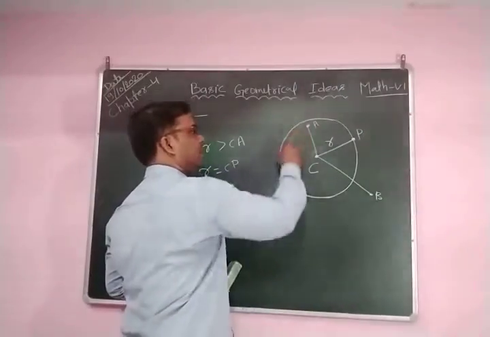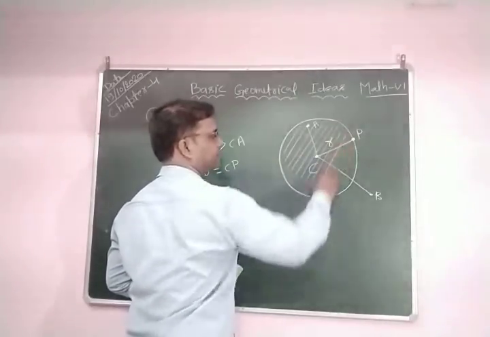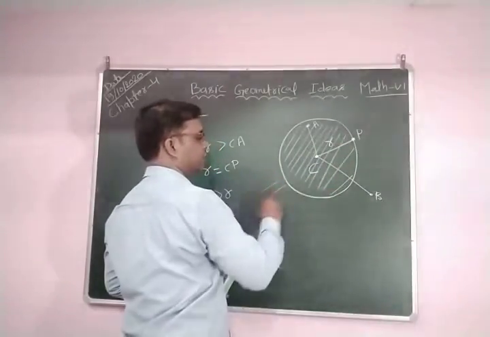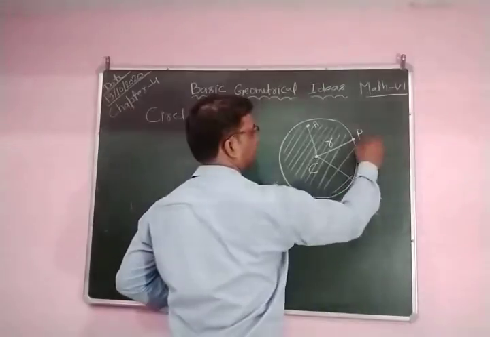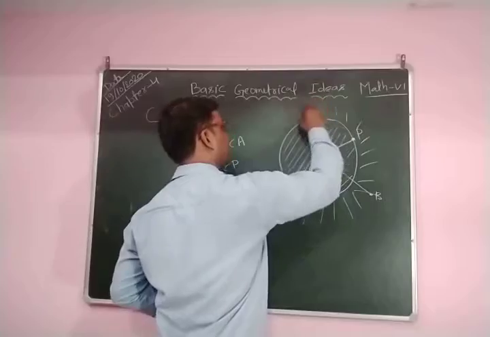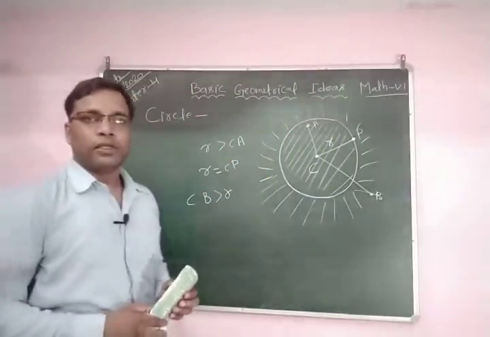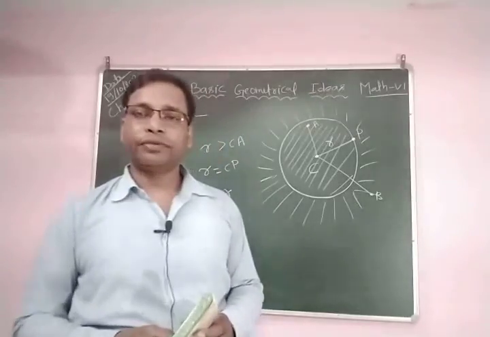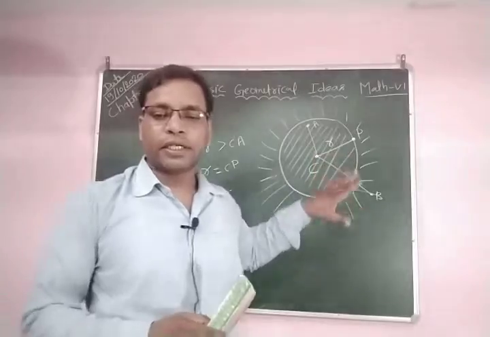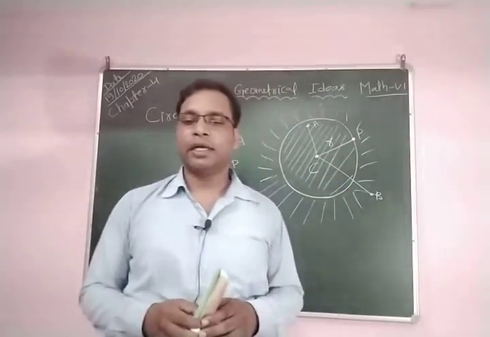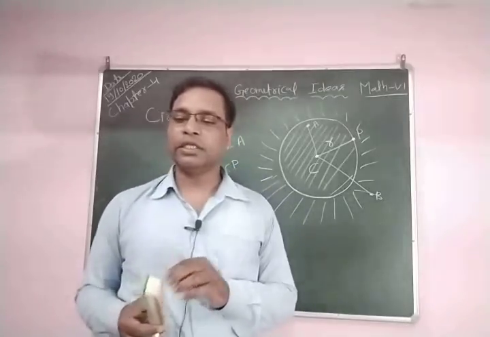The inside region is called the interior region. This region is called the interior region. And the region outside the circle is called the exterior region. I hope all of you understood. And the collection of all points of the plane which either lie on the circle or inside the circle